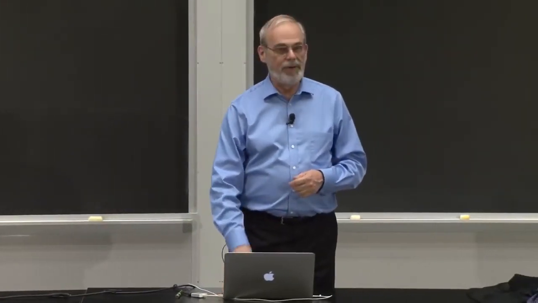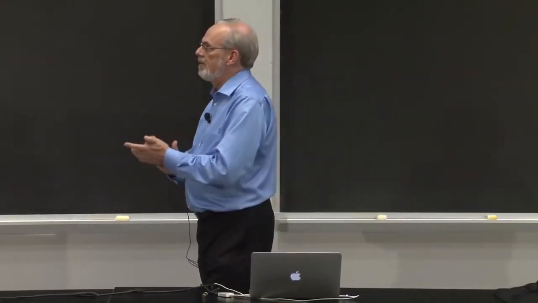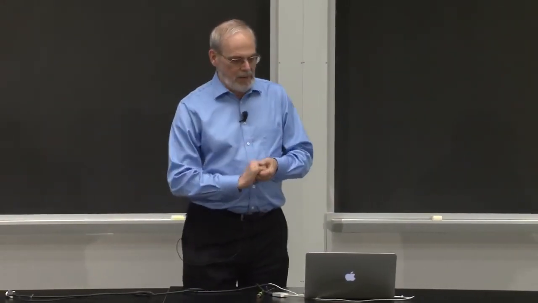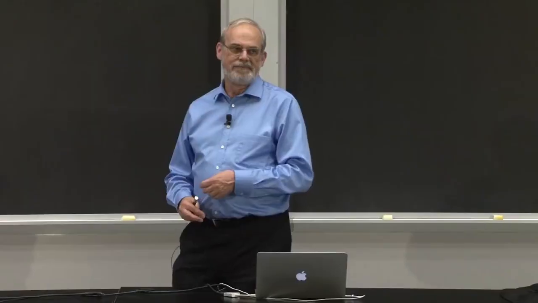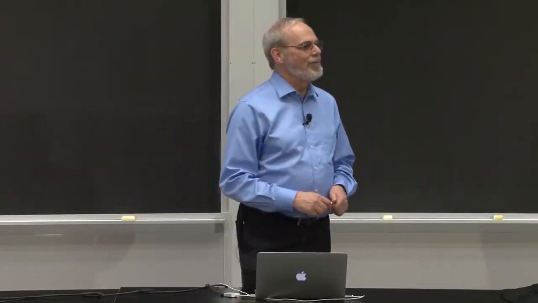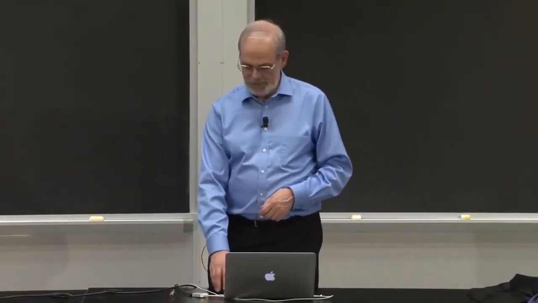And let me just finish by showing you an example. And I won't use football players on this one. I'll use a different example. I'm going to give you some voting data. I think this is actually simulated data, but these are a set of voters in the United States with their preference. They tend to vote Republican, they tend to vote Democrat. And the 2 categories are their age and how far away they live from Boston. Whether those are relevant or not, I don't know, but they're just 2 things I'm going to use to classify them. And I'd like to say, how would I fit a curve to separate those 2 classes?